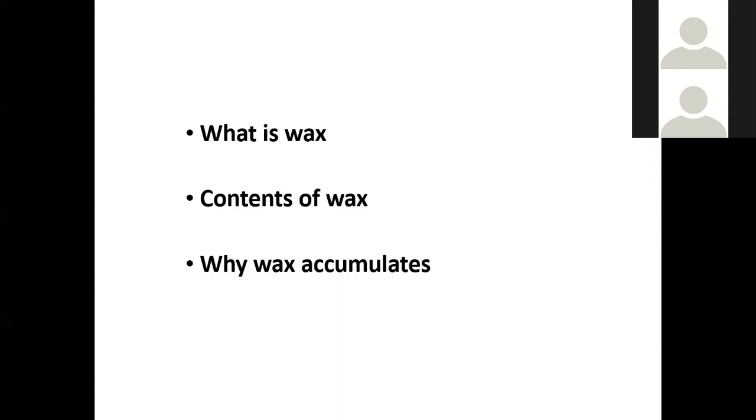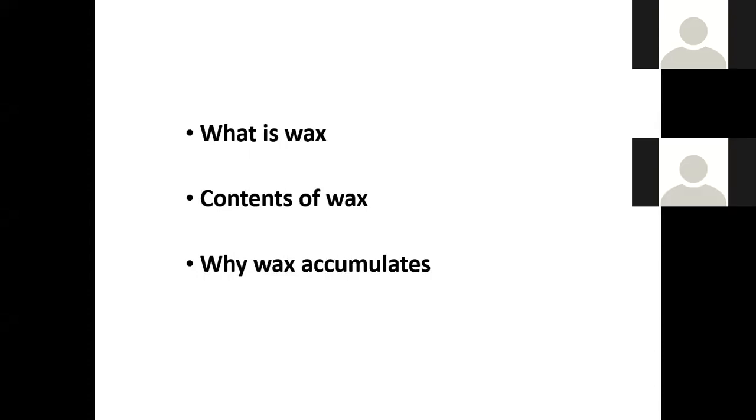Why? Because number one, whenever there is excessive formation of wax, more wax is being formed than is removed, then it will be accumulated. So excessive formation of wax, number one. Number two, stiff hairs. If the hairs in the external auditory canal are very stiff, then the wax cannot be removed easily. Number three, exostosis of the external canal.